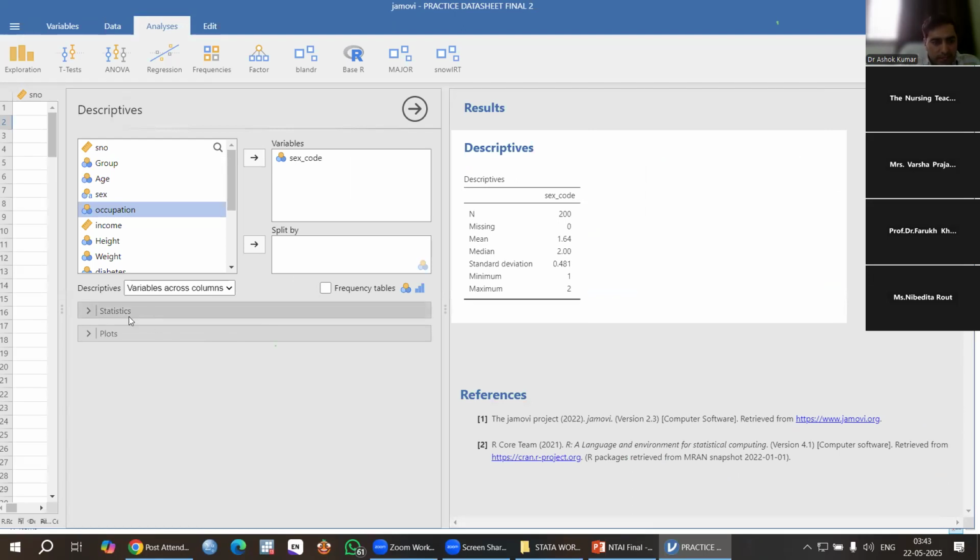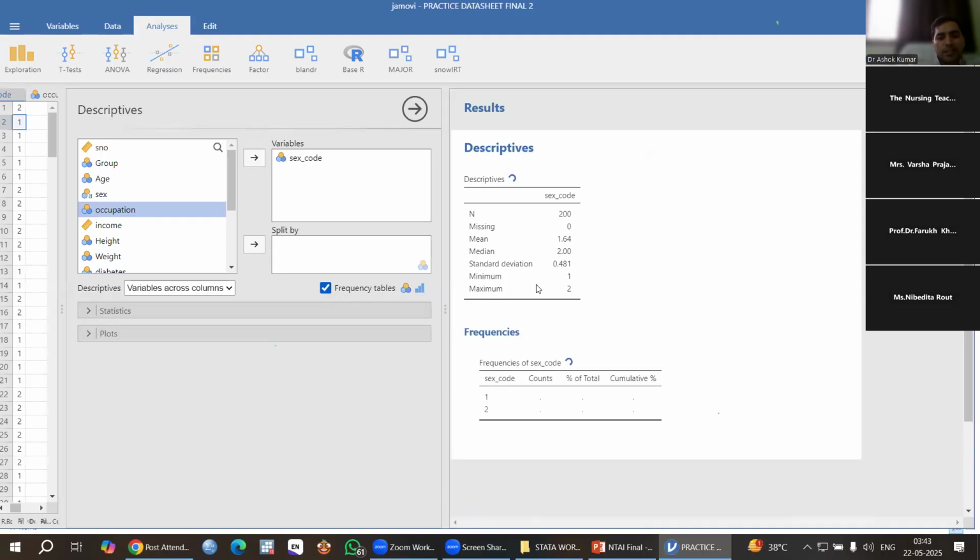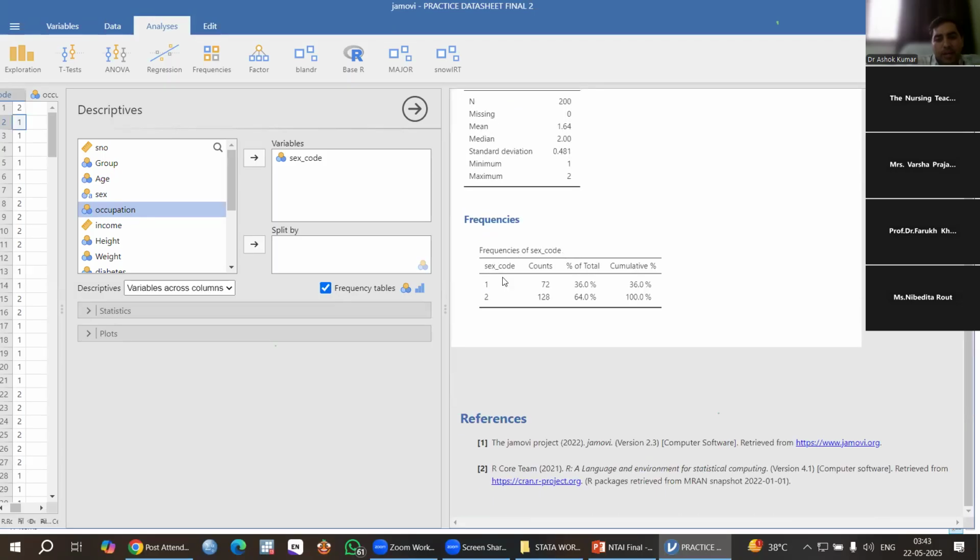And then under statistics here, you can see we need a frequency table. You just click frequency table. This will automatically come. So 1 is male, 2 is female. How many males? 72, and this is the percentage. How many females? 128, and this is the percentage. Frequency and percentage we can get.